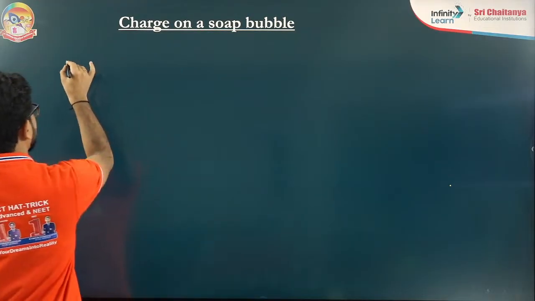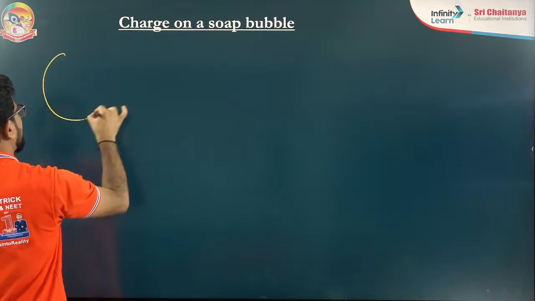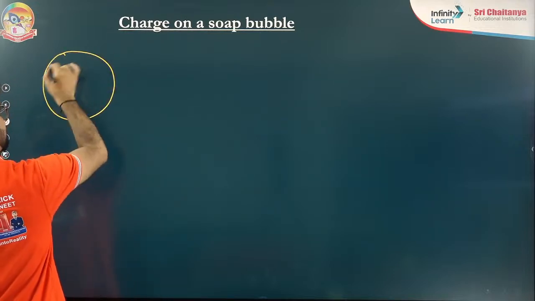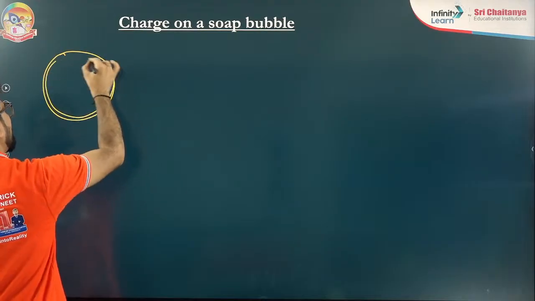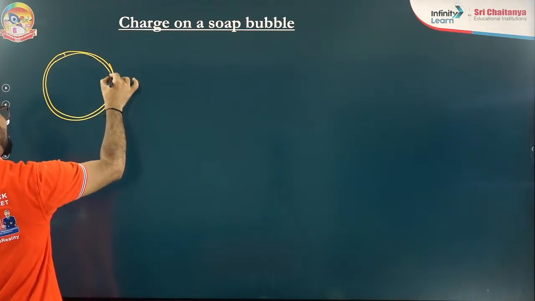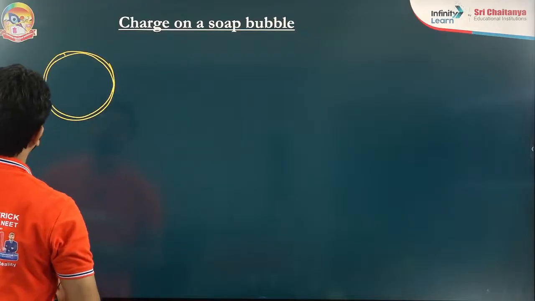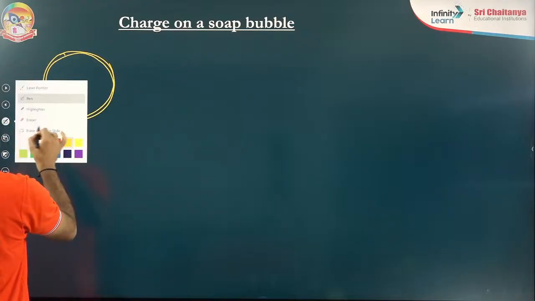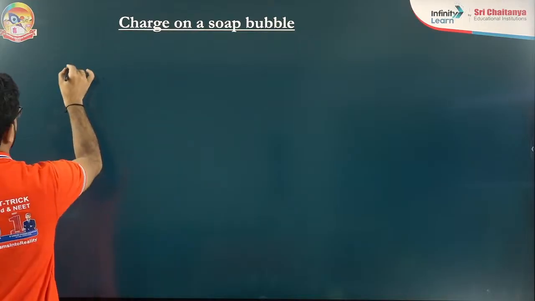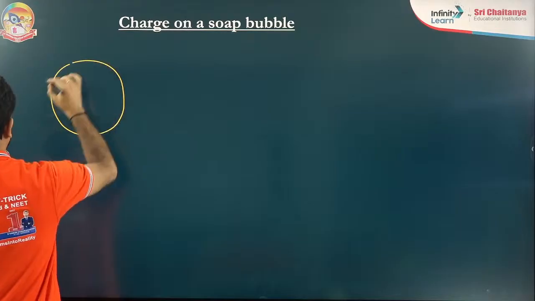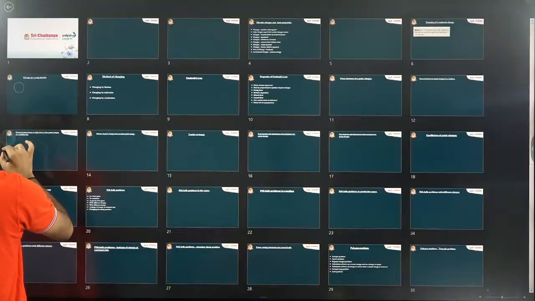Suppose there is a soap bubble. I'm making it a little spherical, but my drawing is not good. I will try to draw it again. Let's see. Okay, I am having some images here.